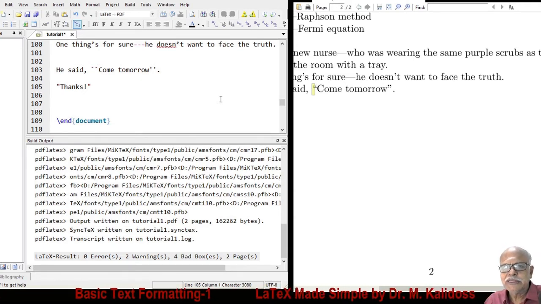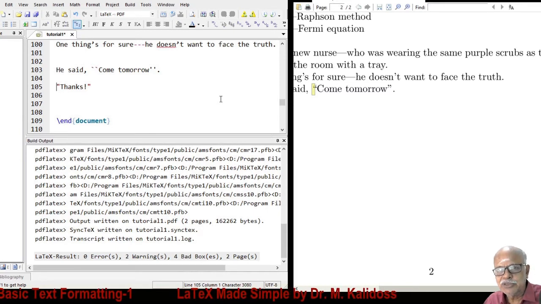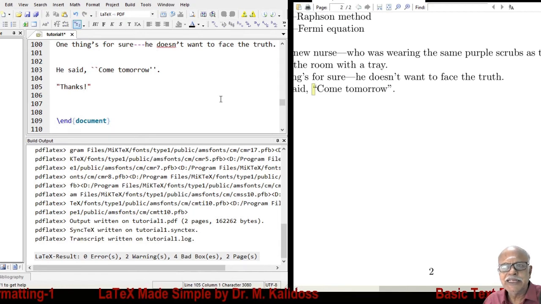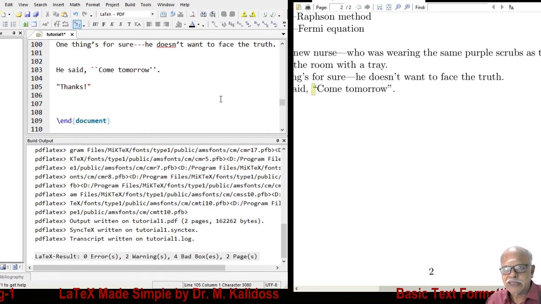What you can do is, you can go about each and every occurrence and change them suitably. Or you can use find and replace in each case.